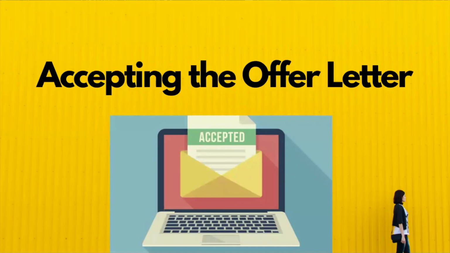Step 6, accepting the offer letter. Once the university sends you the offer letter, do read it very carefully. Check if there are any conditions to it, like a language proficiency test score or deposit of some fee to confirm the seat, etc. If yes, fulfill those in accordance with the requirements. Also, at the same time, communicate with the college about accommodation facilities in and around the campus, and airport pickup services. Check if there are any scholarships you can still apply for.